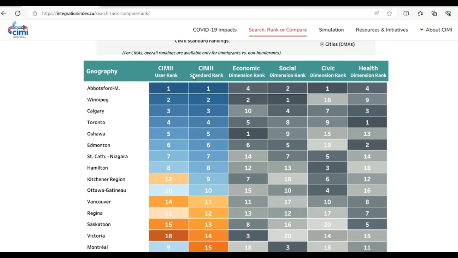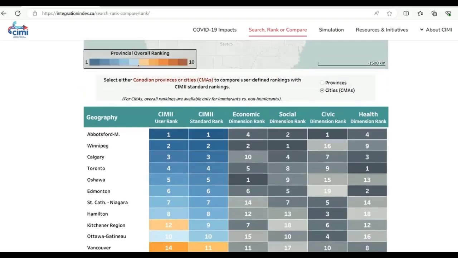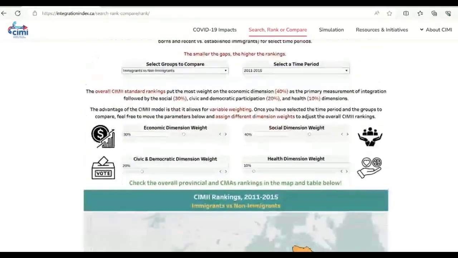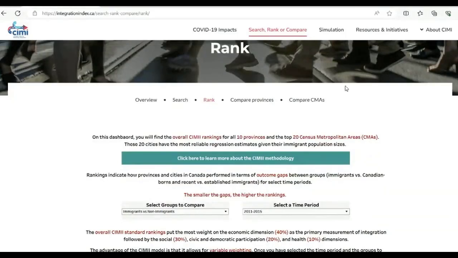Another important thing to consider is that the difference between being ranked 12th and 14th, for example, could be very minimal, depending on what the score is. We'll look at these scores more closely when we explore the resources section of the website. You can also learn more about this methodology by clicking here.